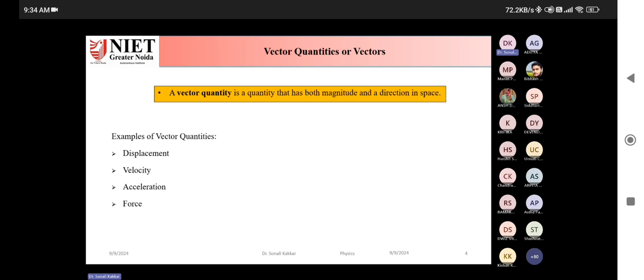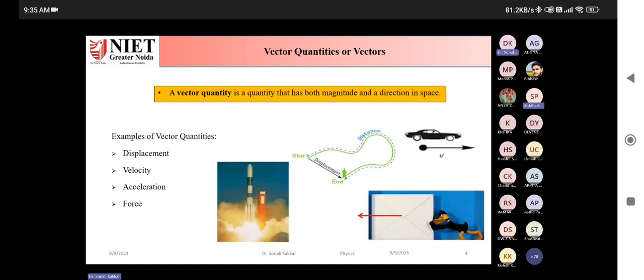When we are talking about displacement, if we say the displacement between point A and B is this much, we are talking about the direction. Whereas in case of distance, direction is not specified. It can be in any direction, it can be multi-directional also. So you must have seen this example where this is the start point, this is the end point. The shortest distance is the displacement. Also, it has a direction. It starts from the start point and ends at the end point.